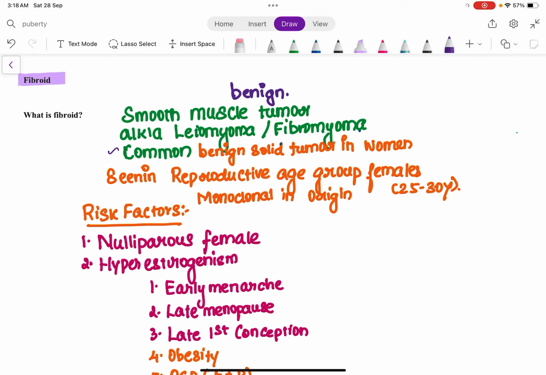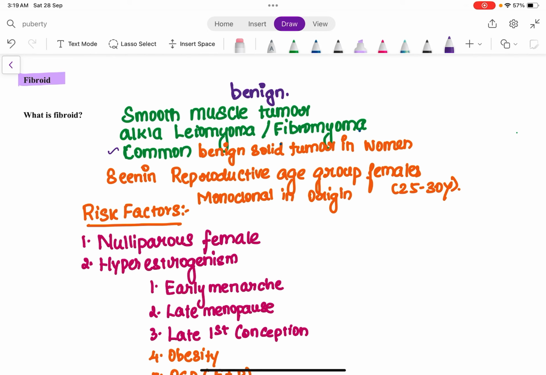To begin with, fibroid is a benign smooth muscle tumor. We all know that a tumor can be either benign or malignant. Malignant means cancerous, benign means non-cancerous. So it is a benign smooth muscle tumor which arises from the myometrium of the uterus. We all know that the uterus has three layers: the endometrium, myometrium and the perimetrium.